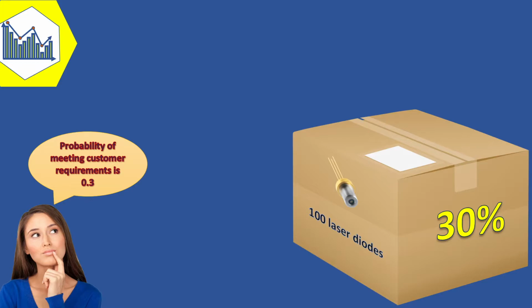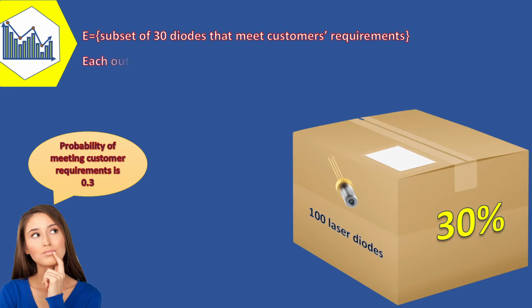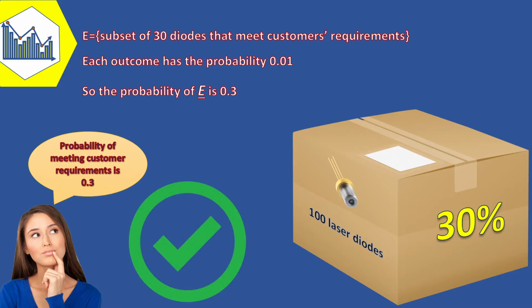But is our intuition true? Let E denote the subset of 30 diodes that meet the customer's requirements. Because E contains 30 outcomes and each outcome has probability 0.01, we conclude that the probability of E is 0.3. And we can see that the conclusion matches our intuition, and our intuition was true.